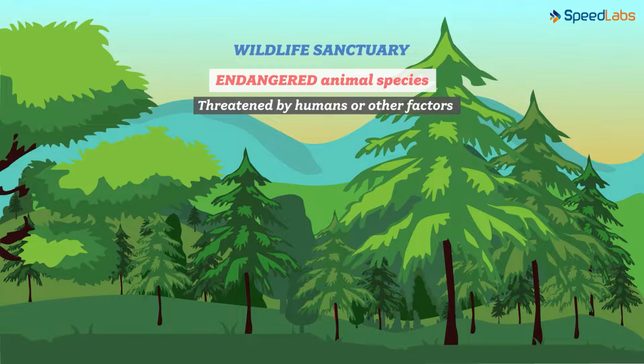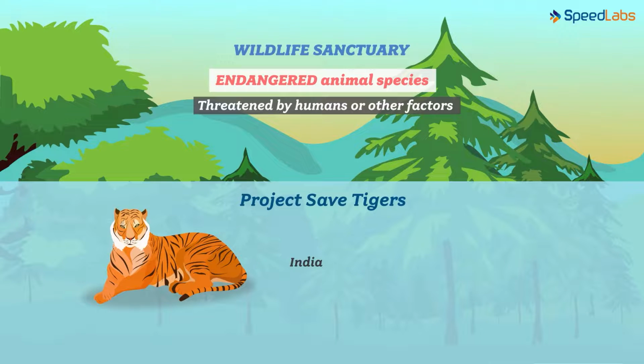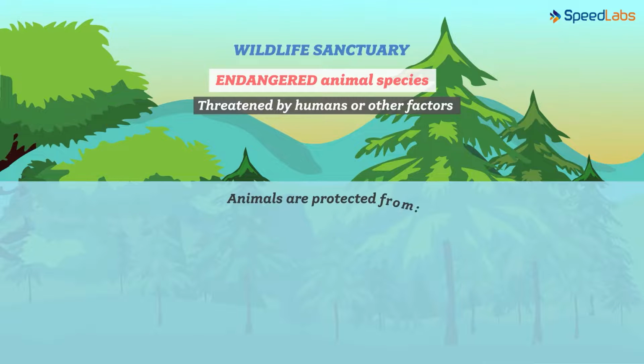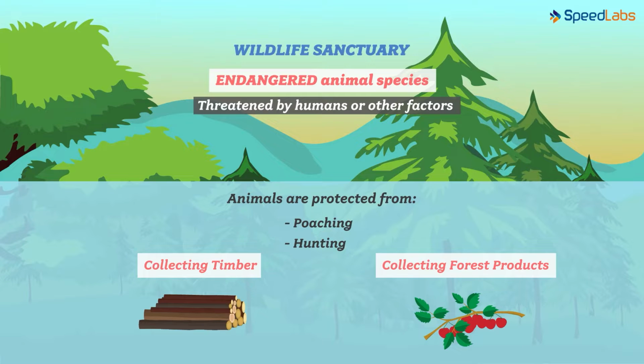Can you name one? Tigers. Yes, the Project Save Tigers was a massive movement in India. India has 537 wildlife sanctuaries, out of which 50 are tiger reserves governed by Project Tiger. Wildlife sanctuaries protect these animals from being poached or hunted. What about the people and their activities in these areas? Unlike national parks, wildlife sanctuaries allow activities like timber collection and collection of forest products. And these require prior permission as well.